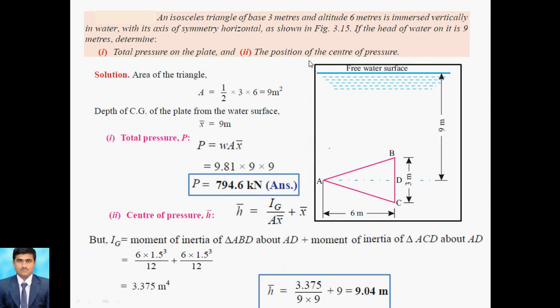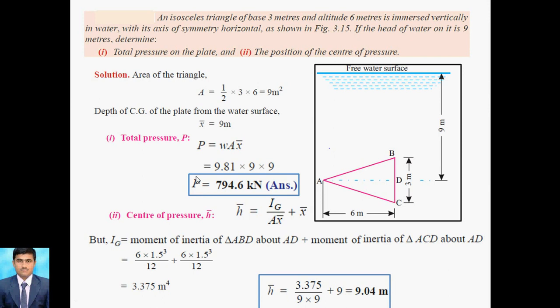So the next problem is there. Here it is mentioned that it is an isosceles triangle. According to that, we have to formulate H bar and P. Always remember that H bar is nothing but the center of pressure, where the total pressure acts. Total pressure P means the overall normal pressure which acts on an immersed body. That's why it is called total pressure.